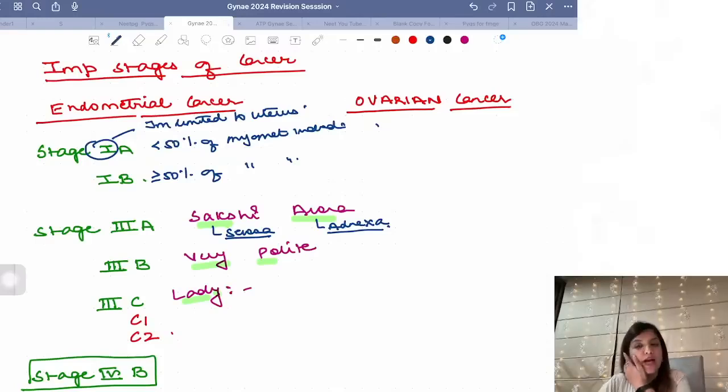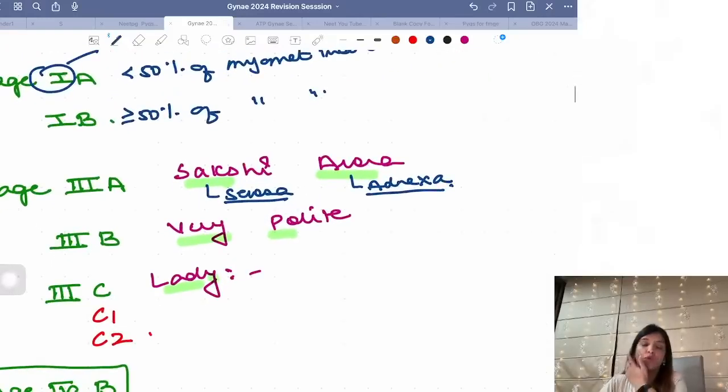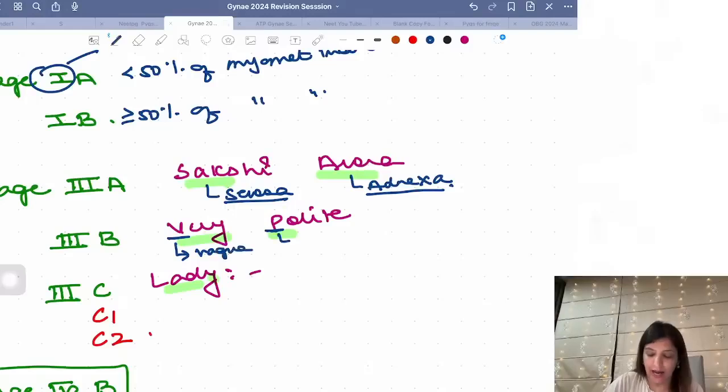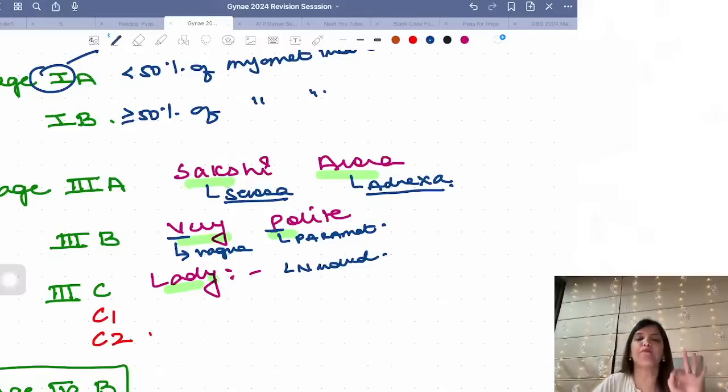So if serosa and adnexa are involved, then that is 3A. V, very polite: 3B means if vagina and parametrium are involved. And lady, L means lymph nodes involved. So 3A, B and C, I want you to remember: Sakshi Arora, very polite lady.